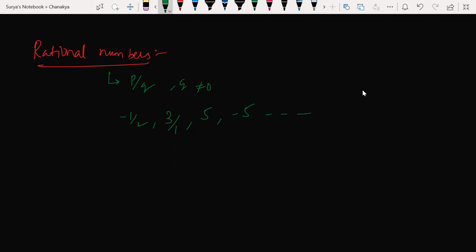Wait, I'll tell you. First of all, look at it. 22 by 7, right? So 3, 7 threes are 21, one remainder. So 10 becomes 7 ones, again remainder 3, and again it becomes 10, so 7 ones, again it becomes 3.